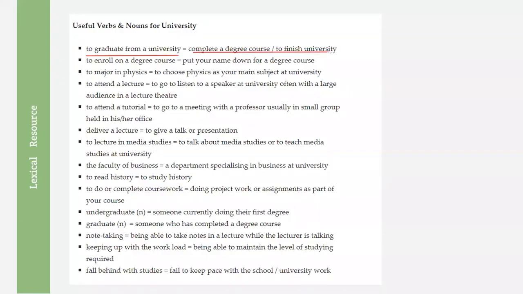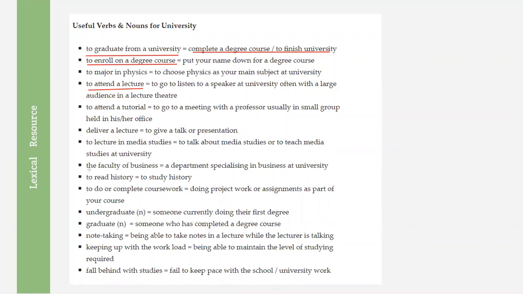The meanings are the same, but those words come as semi-formal language and should be used in your speaking part, not in your writing. So I'm converting these words in our writing into formal language, right? So all these words: to enroll on a degree course, to major in physics, to attend a lecture. These verbs are good to use in your writing part, right?